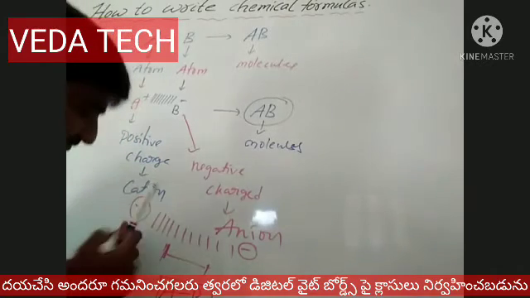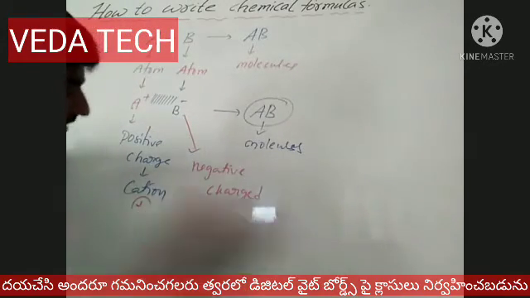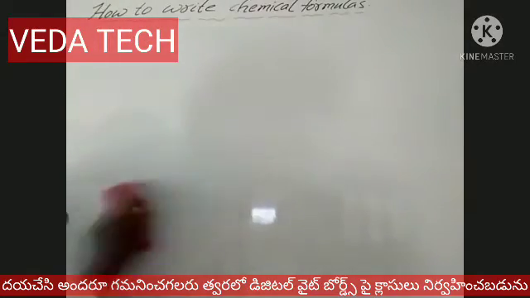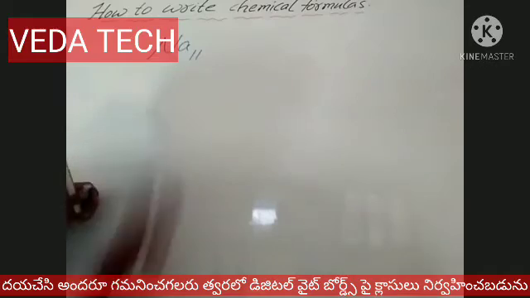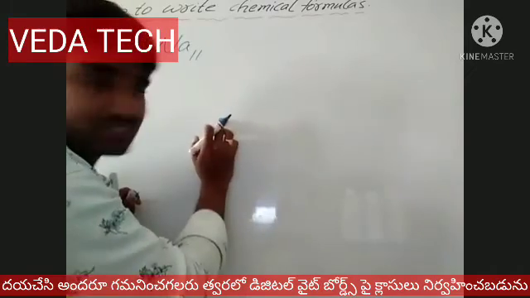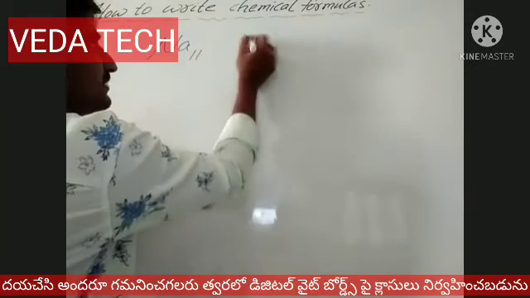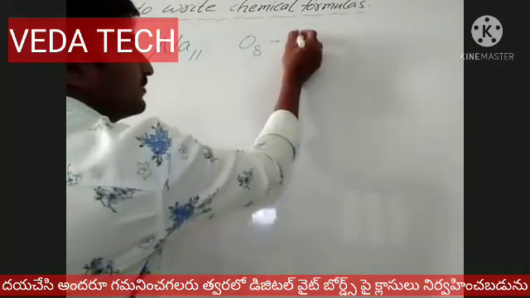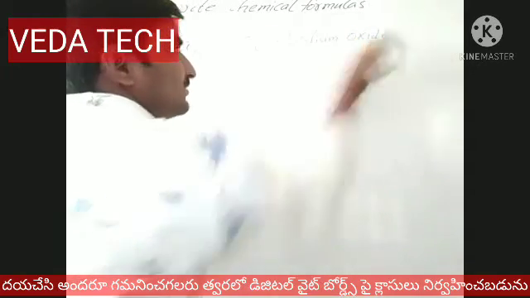If you take one example, the sodium oxide, how do we write the formula of sodium oxide? Here, write the sodium atom. The sodium atomic number is 11. Please listen carefully, children. As you already know, atomic number means the number of electrons or the number of protons in an atom. Sodium atomic number is 11. Oxygen atomic number is 8. How do the two atoms combine to form sodium oxide? What is the formula of sodium oxide?